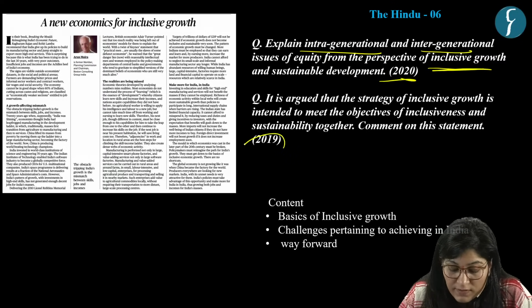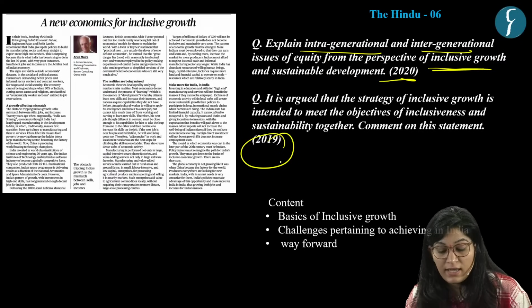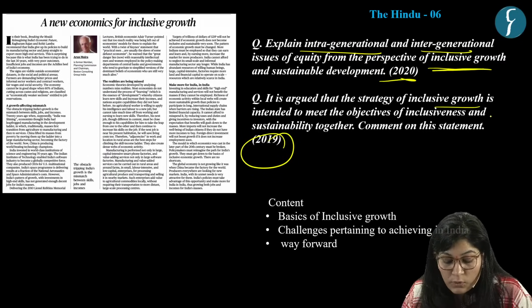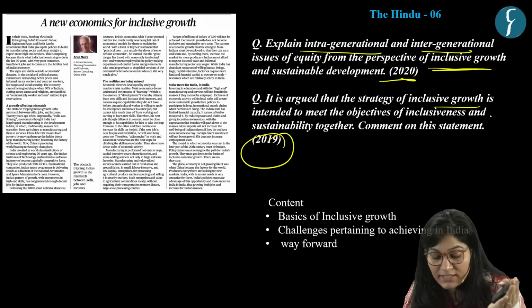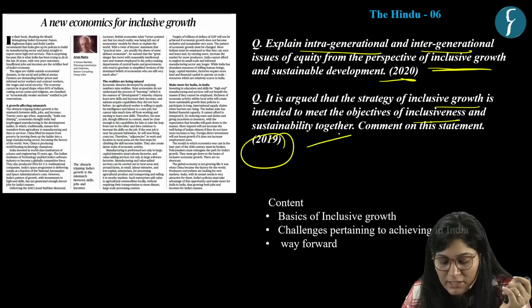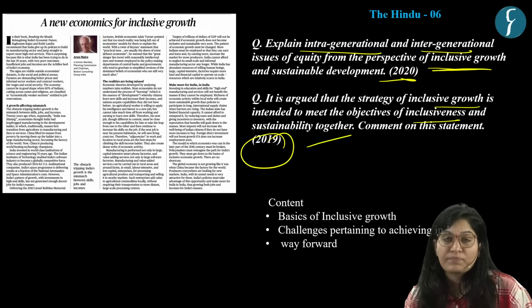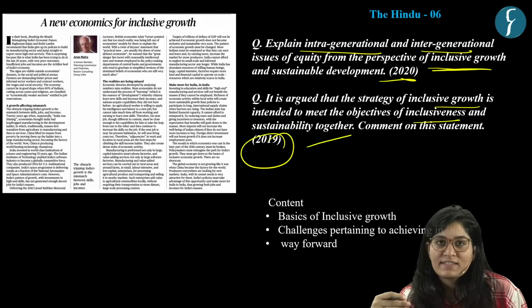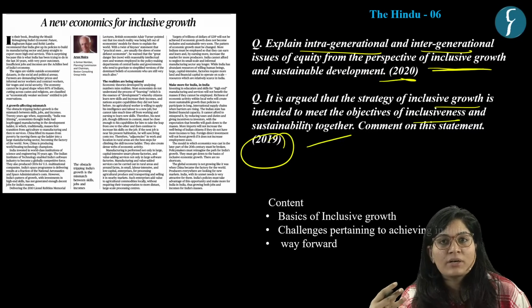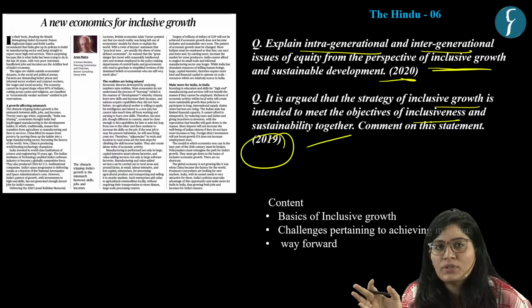Then in the year 2019, there was a question: Strategy of inclusive growth is intended to meet the objectives of inclusiveness and sustainability together. Comment. So, in this discussion, we'll talk about the basics of inclusive growth.